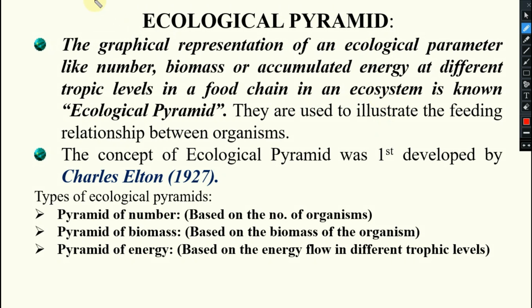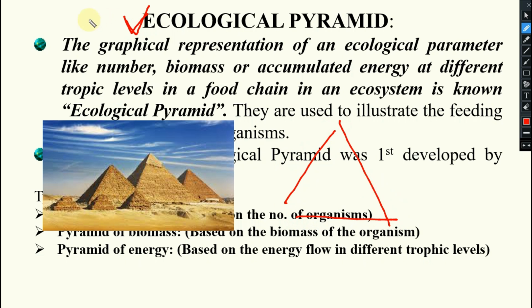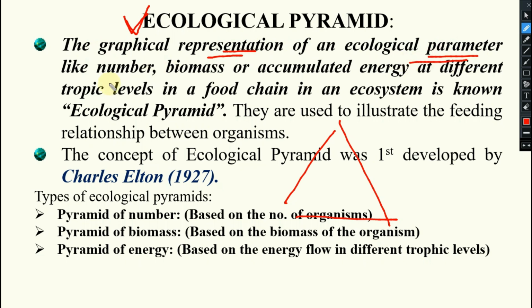Next we will discuss the ecological pyramid. All of you know pyramid means a triangular shape structure. The graphical representation of an ecological parameter in terms of number, biomass or accumulated energy at different trophic levels in a food chain in an ecosystem is known as an ecological pyramid. They are used to illustrate the feeding relationship between the organisms. The concept of the ecological pyramid was again given by Charles Elton.